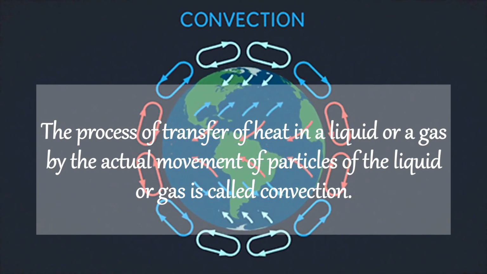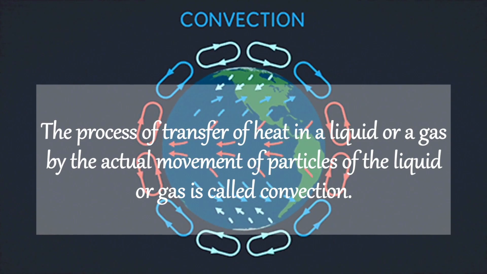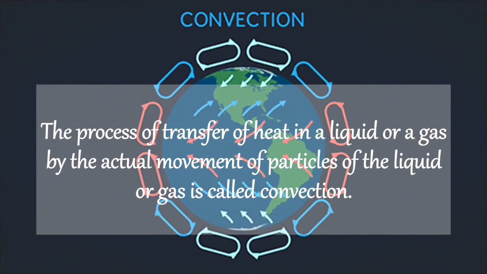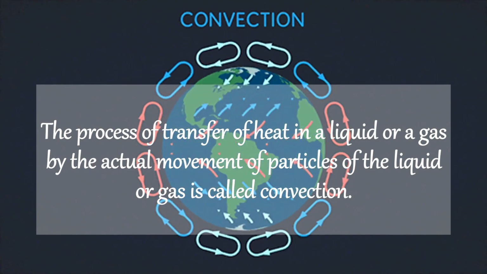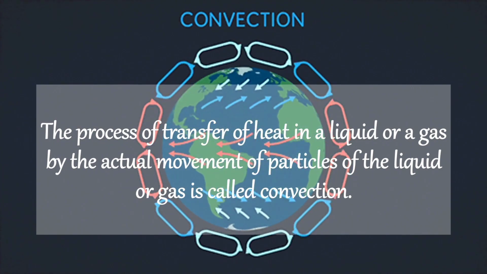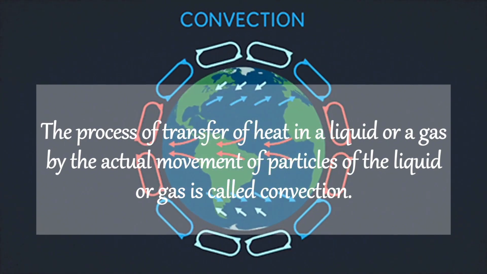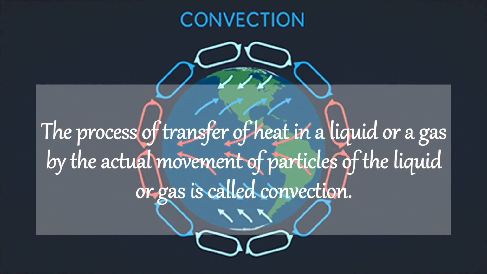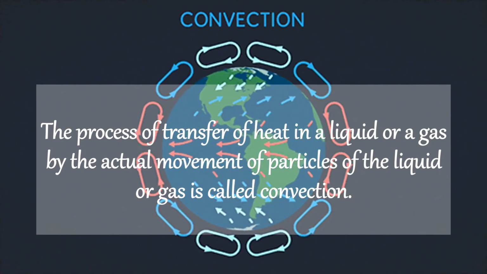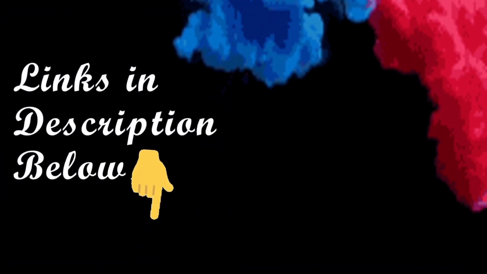In liquids and gases, heat is transferred by convection because their molecules are quite free to move. The molecules of solids are closely packed and their movement is not possible. So, convection does not take place in solids. Earlier, we have studied all these topics.